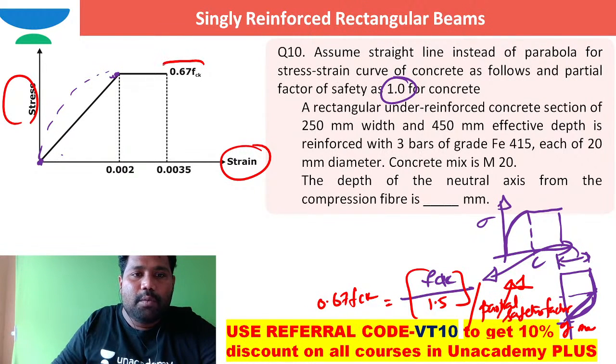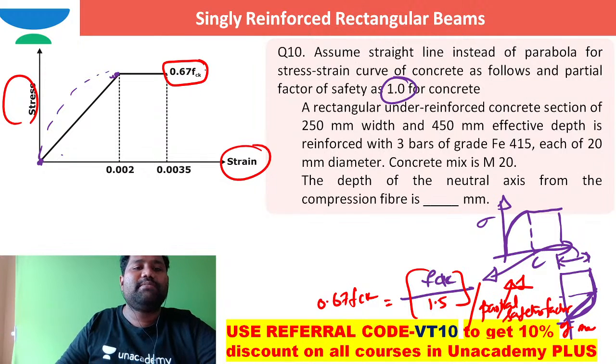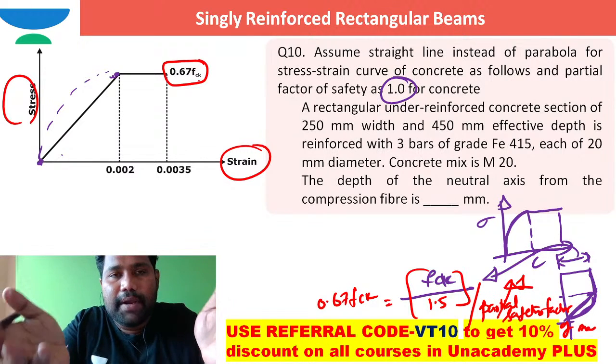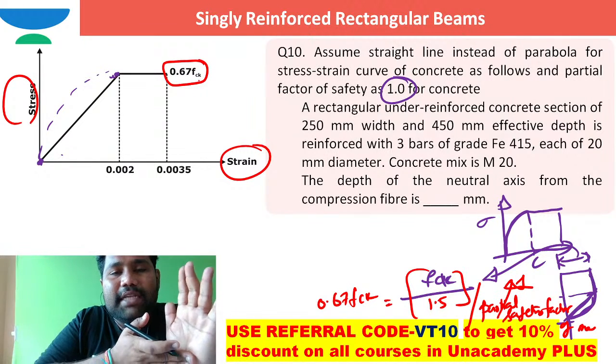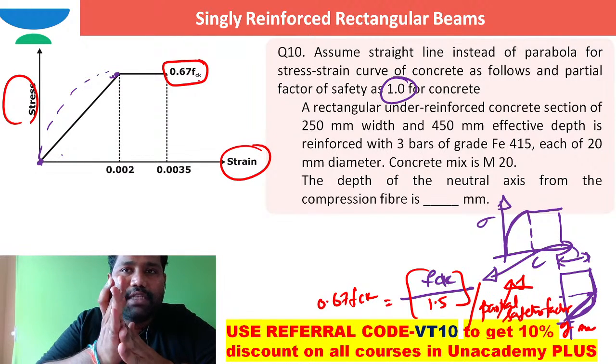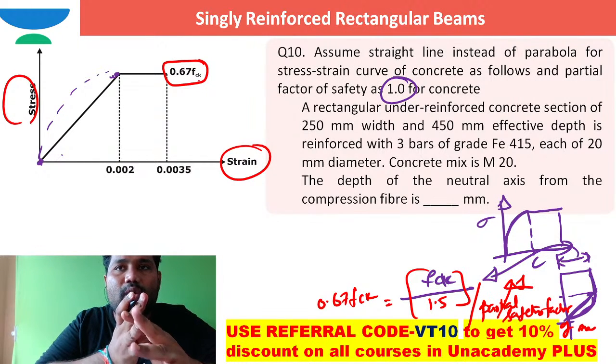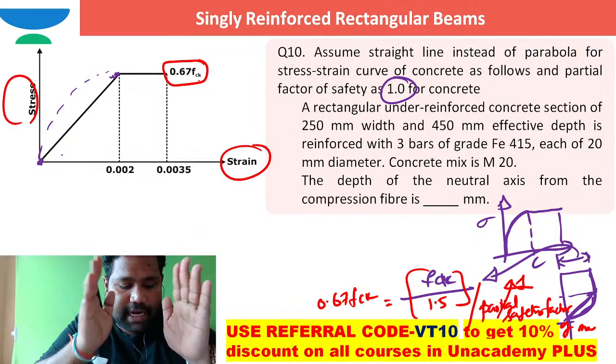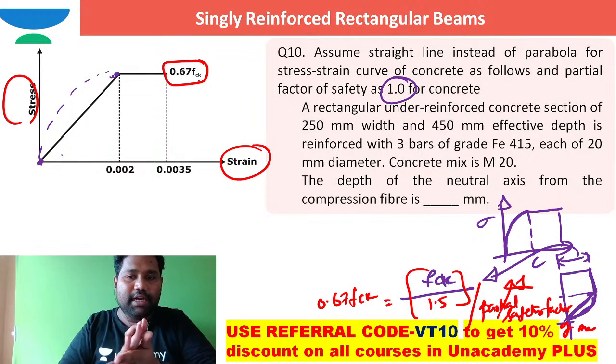Hope you are able to see why you got this 0.67 times, because the partial safety factor for the material is taken as 1. There is no safety factor for material considered. Only the safety factor for shape and size was considered. That's the difference. Okay.